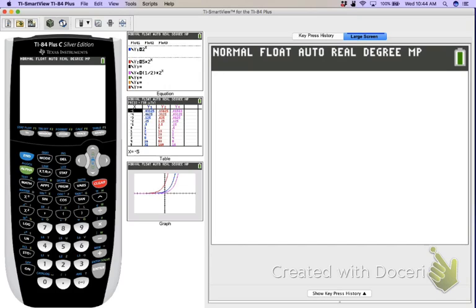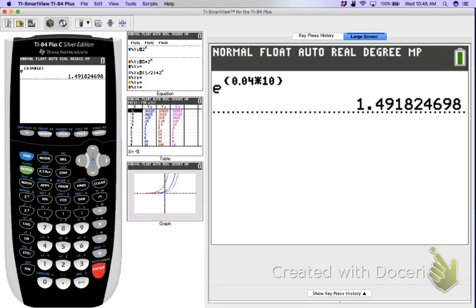I wouldn't type everything straight in, because the grouping symbols can get messy. First I'd take second, natural log, which gives e to a power. I open a parenthesis, take 0.04 times 10, and close the parenthesis.